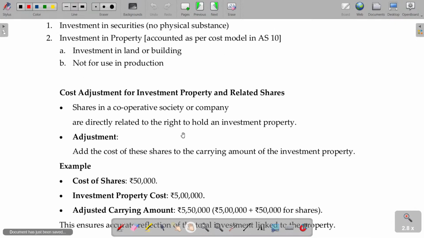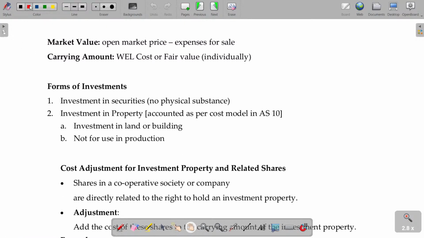Market value. Market value is nothing but the open market price, the price available in the market for sale. From there, any expenses on sale will be subtracted. So sale price minus expenses on sale will be market value, otherwise named as NRV.